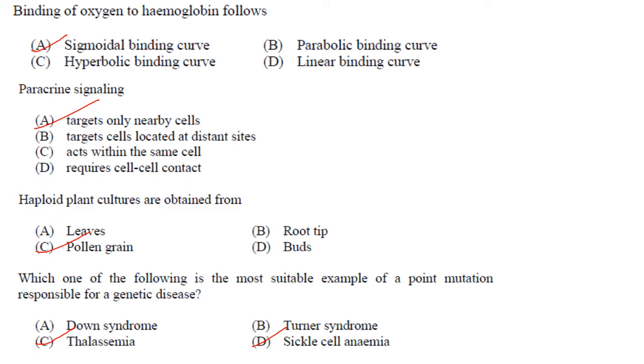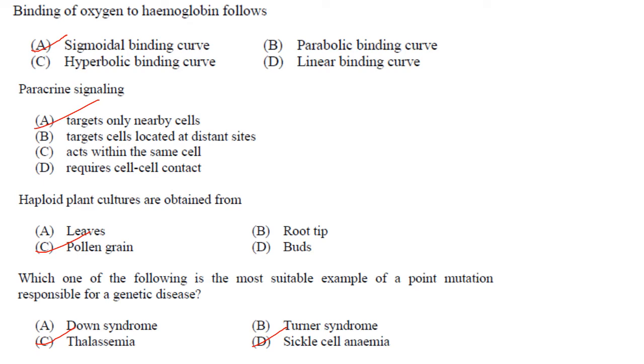Haploid plant cultures are obtained from, out of the options, pollen grains. They are haploid. Which one of the following is the most suitable example of a point mutation responsible for genetic disease? Beta thalassemia is caused by point mutations or more readily deletions in the beta globin gene on chromosome 11, leading to reduced or absent synthesis of the beta chains of hemoglobin. Transmission is autosomal recessive. However, dominant mutations have also been reported.